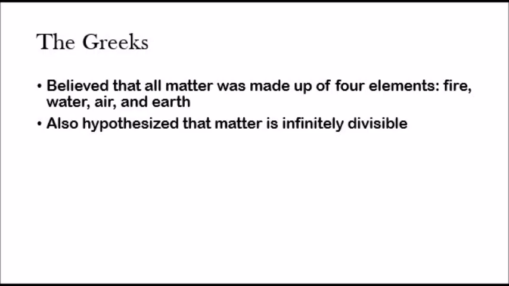So the Greeks believed, this is BC, a very long time ago, that all matter was made up of four basic elements: fire, water, air, and earth. So they believed that everything that we saw was made up of these things. And they also hypothesized that matter is infinitely divisible. That means that you can keep breaking it down into tinier and tinier parts, and you would never get to something so tiny that it couldn't be divided anymore.